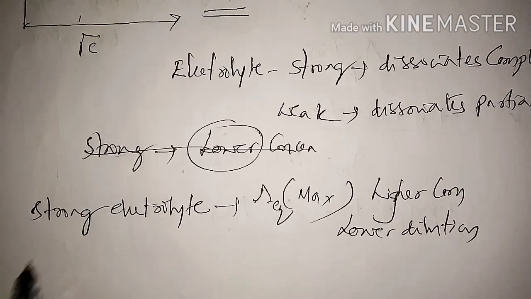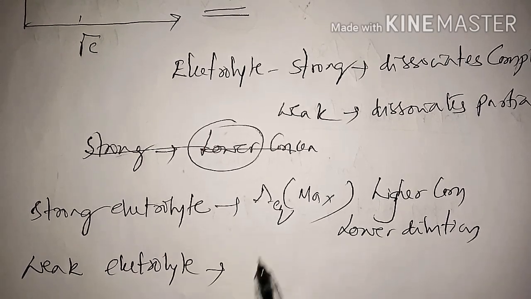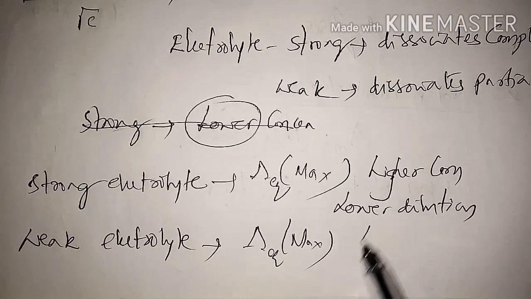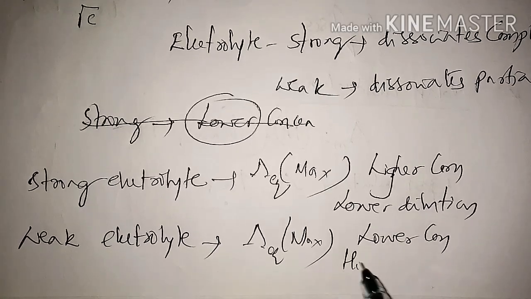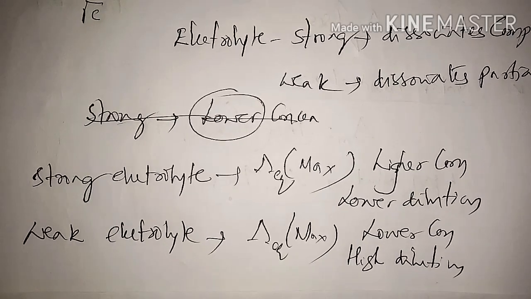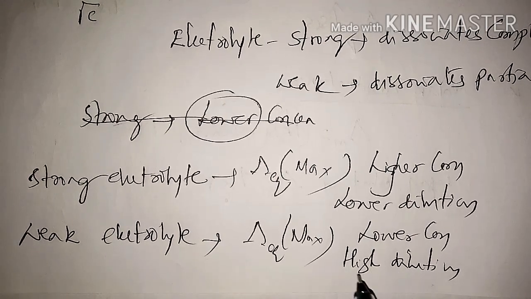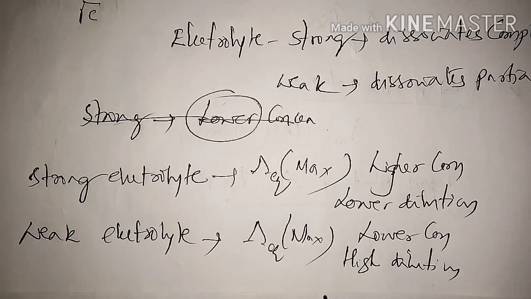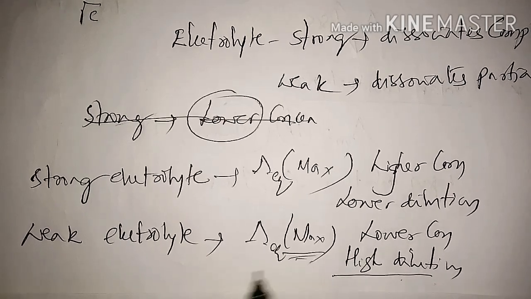But a weak electrolyte reaches a maximum equivalent conductance at lower concentration, higher dilution. Because as the dilution increases, the degree of dissociation of the weak electrolyte keeps on increasing, and as it reaches infinite dilution, it reaches a maximum value.